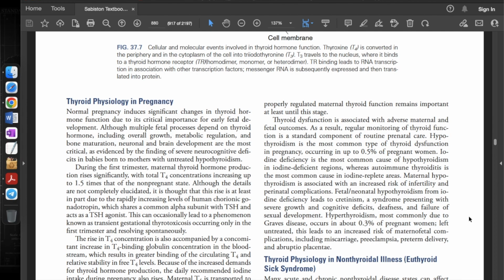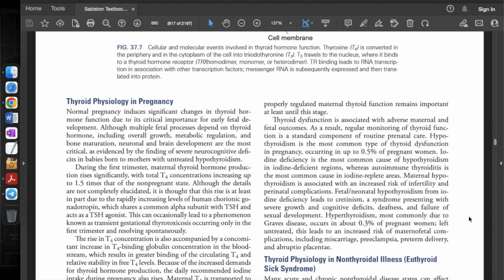Hypothyroidism is the most common type of thyroid dysfunction in pregnancy, occurring in up to 0.5% of pregnant women. Iodine deficiency is the most common cause of hypothyroidism in iodine-deficient regions, whereas autoimmune thyroiditis is the most common cause in iodine-replete areas. Maternal hypothyroidism is associated with an increased risk of infertility and perinatal complications. Fetal or neonatal hypothyroidism from iodine deficiency leads to cretinism, a syndrome presenting with severe growth and cognitive deficit, deafness, and failure of sexual development.